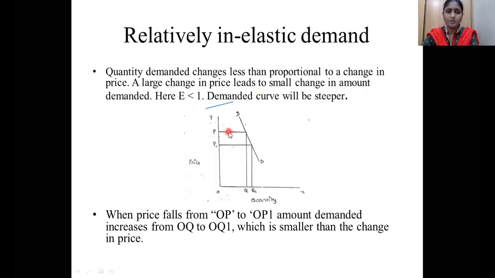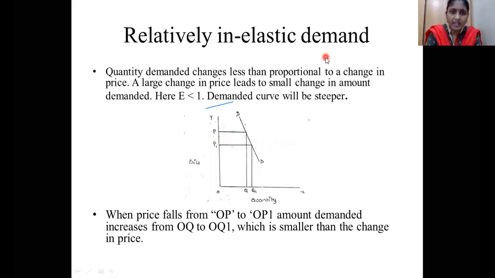We are giving better discounts, but the quantity demanded for that commodity does not increase much. So the demand curve will be steeper. This is called relatively inelastic demand.